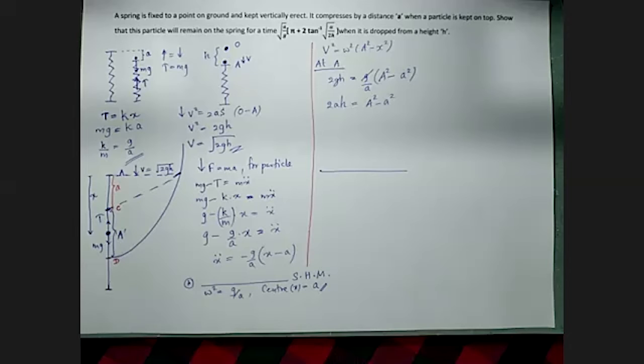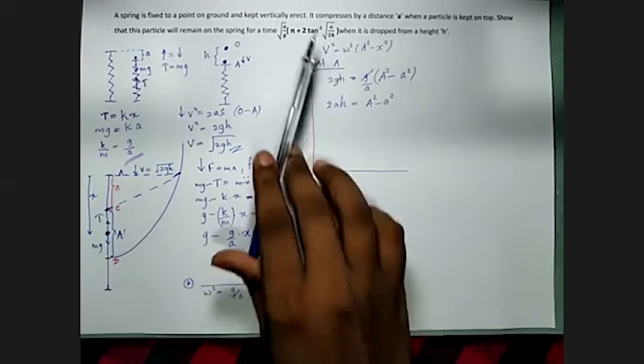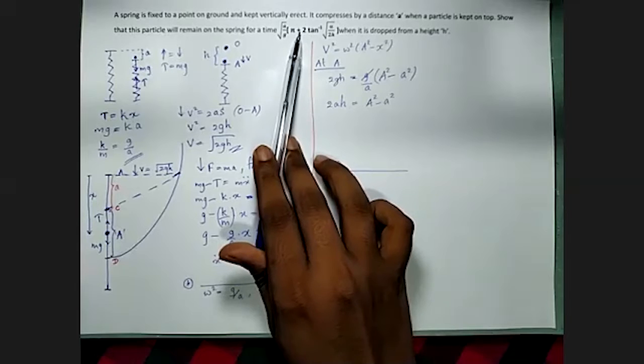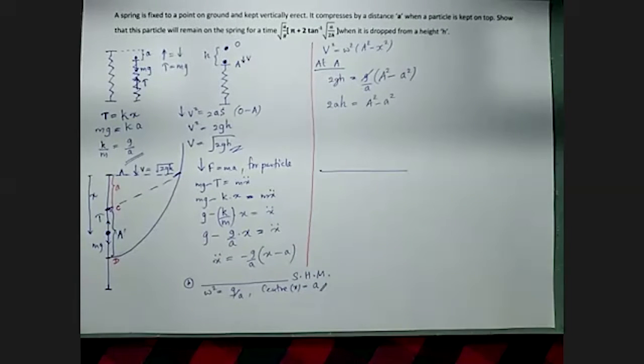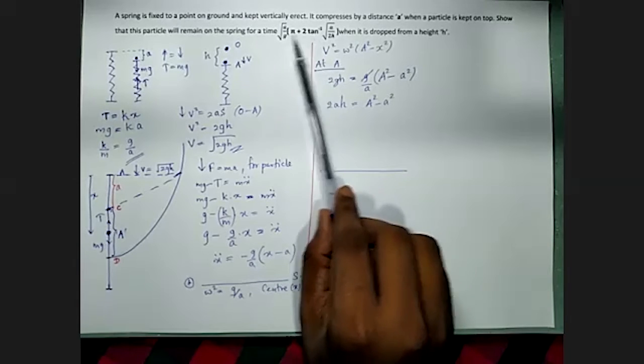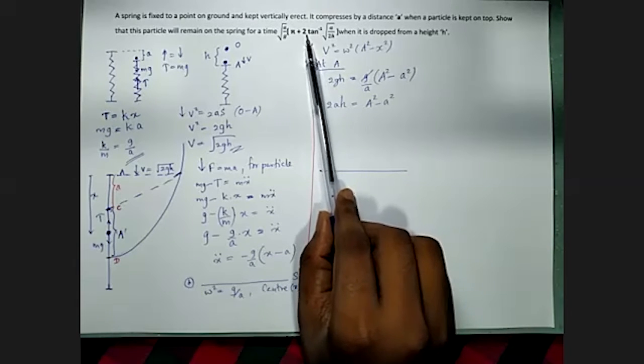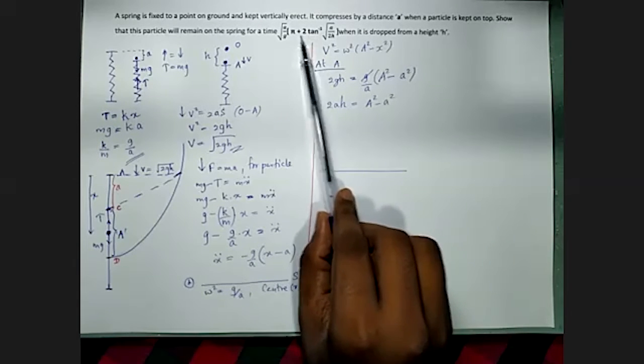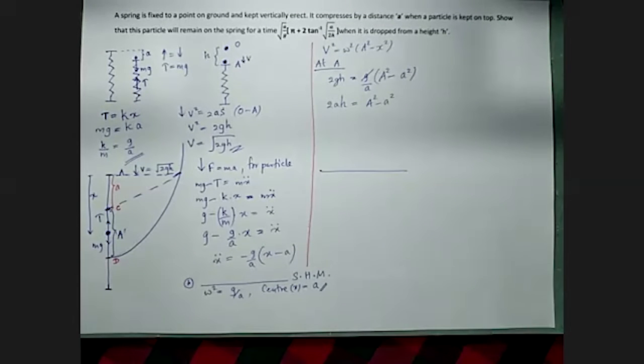Now look at the time expression that we should find. There we have pi plus 2 times tan inverse. There is also a constant given in front of tan inverse. That means after a certain simplification, they have multiplied these two values by 2. Then only we can get a coefficient like 2 in front of our tan inverse.